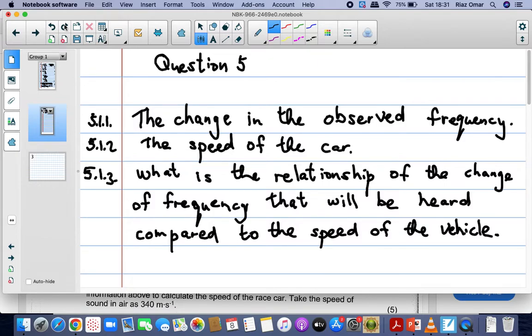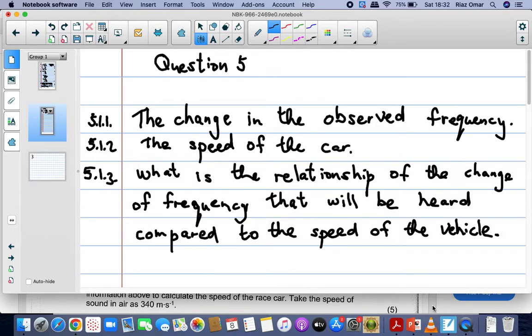So it must start off with something like what. Then you talk about the change in the frequency, the dependent variable, compared to the speed of the vehicle. So there must be some 2 or 3 variables that you put in the question.